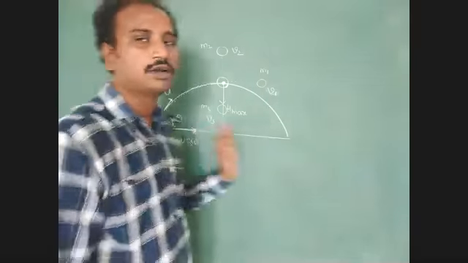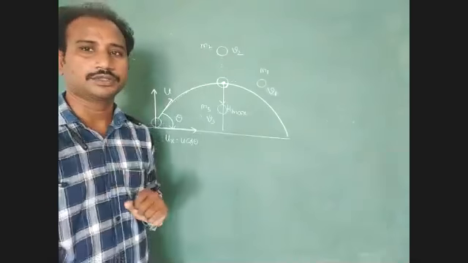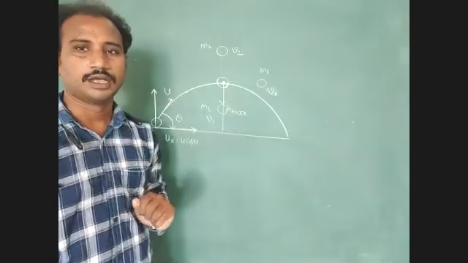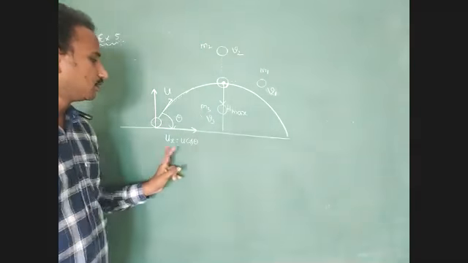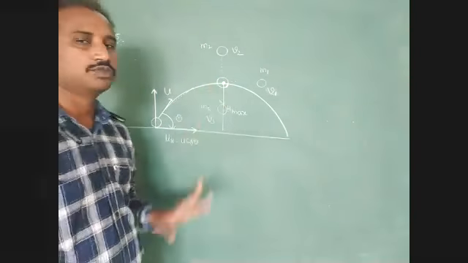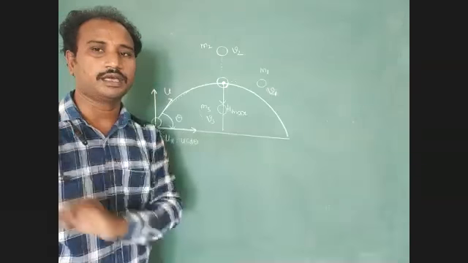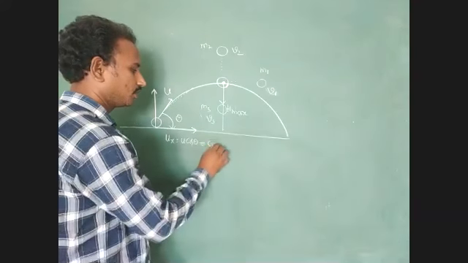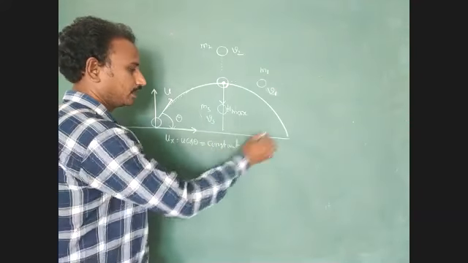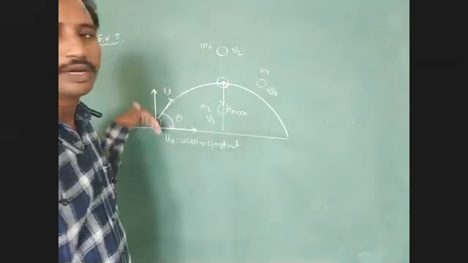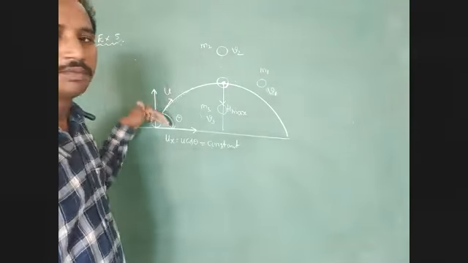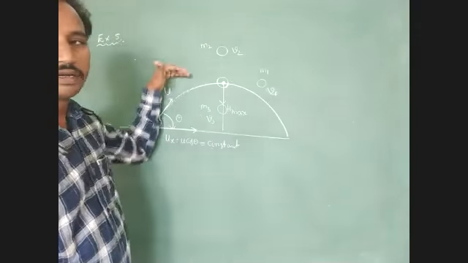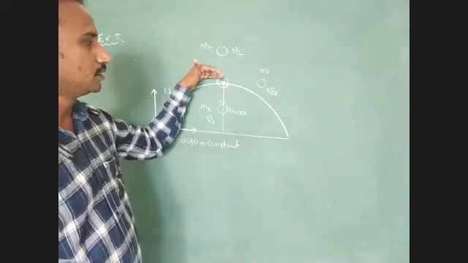The horizontal component cannot be affected by gravitational force. The gravitational force direction is always acting vertically downward. Due to that reason, the horizontal component of velocity during this motion is not affected by gravity, so it stays constant along the horizontal direction. But the vertical component is affected by gravity, so the vertical component of velocity gradually decreases.